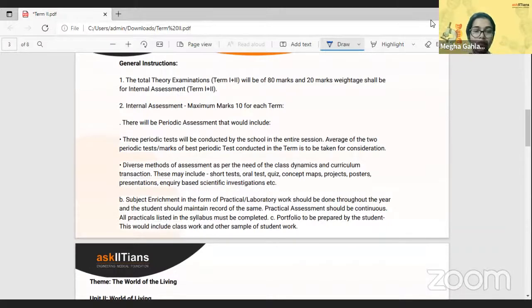And then we have the subject enrichment in the form of practical and laboratory work. This is especially for the 12th graders, obviously, but for the 10th graders as well, since you are going to move ahead into the laboratories. So you'll be conducting a lot of experiments for the practical examinations.